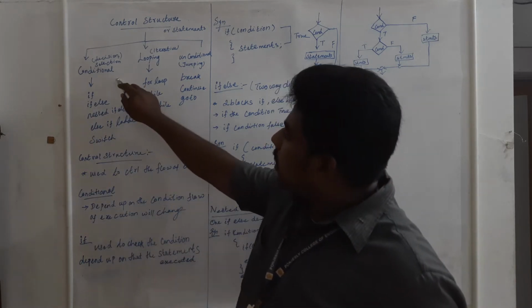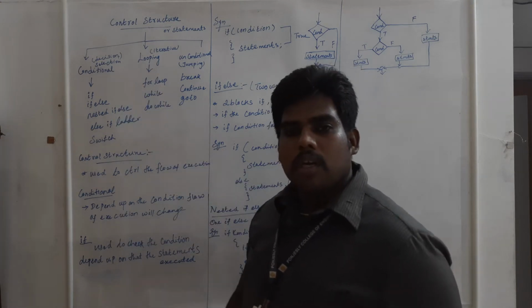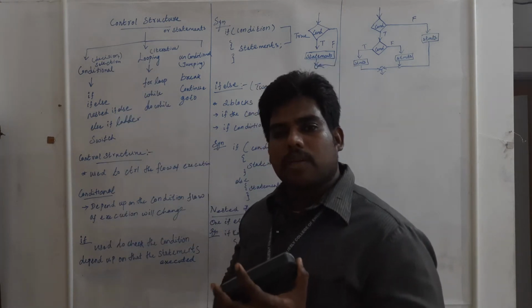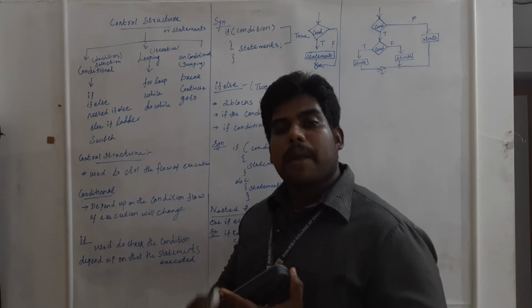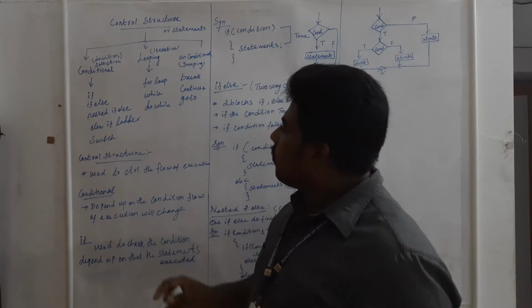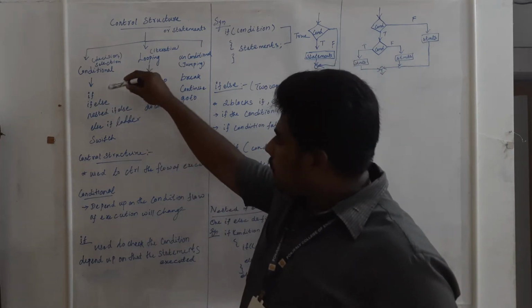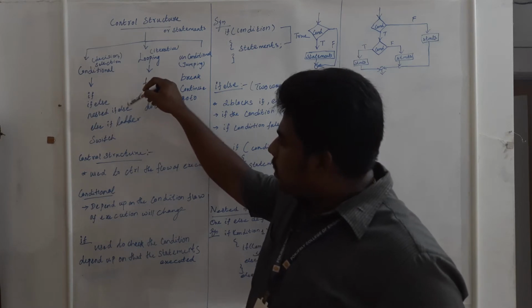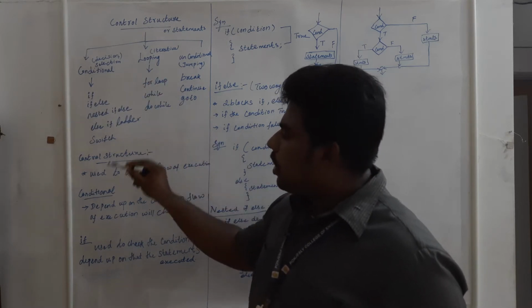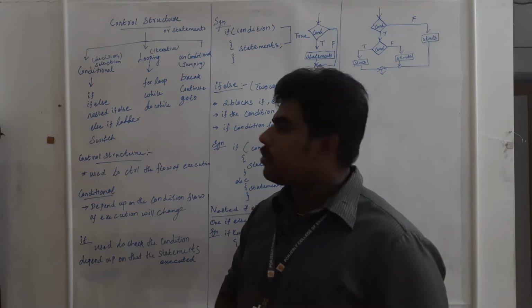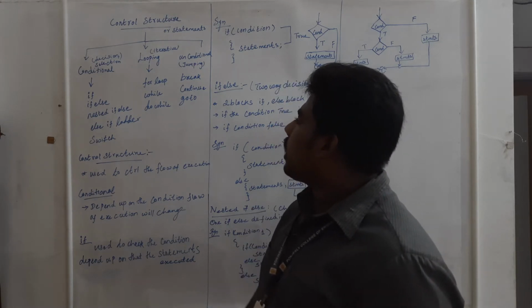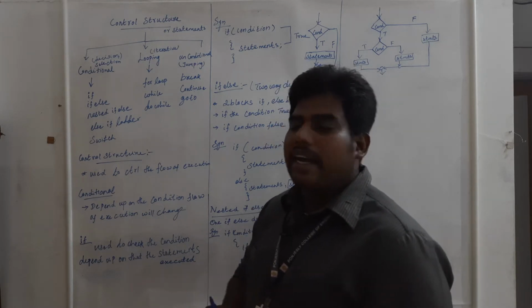This conditional statement has different names: decision statement, selection statement, conditional statement, branching statement. If you get a question like this, you have to explain if else, nested if, else if ladder, then switch case. The second category is looping or iterative.